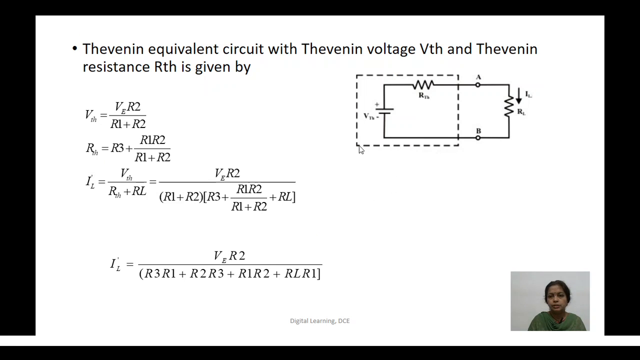Now we'll consider the Thevenized circuit, where we have a single source and a single resistance of values VTH and RTH connected to the load resistance. In this case, we'll find an expression for IL.